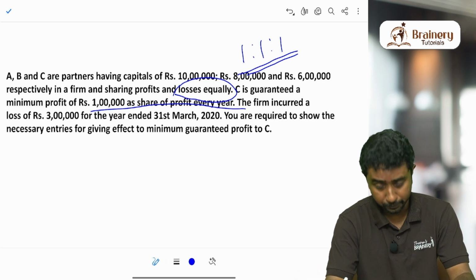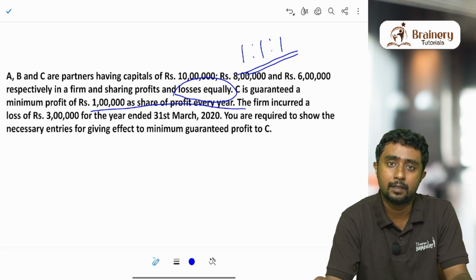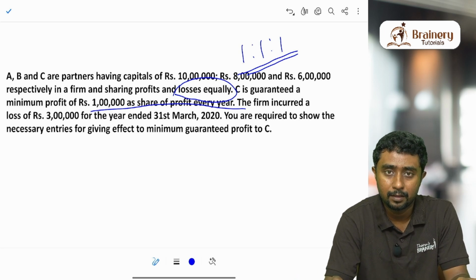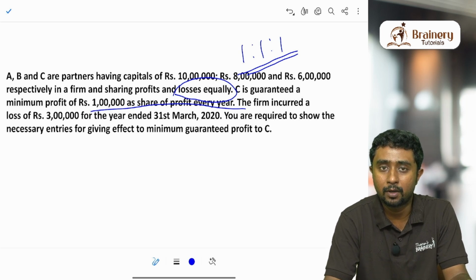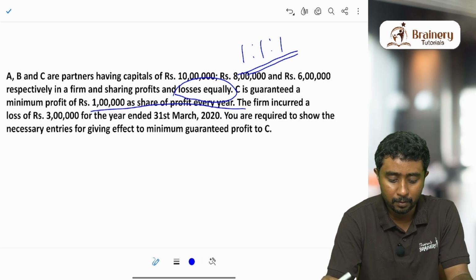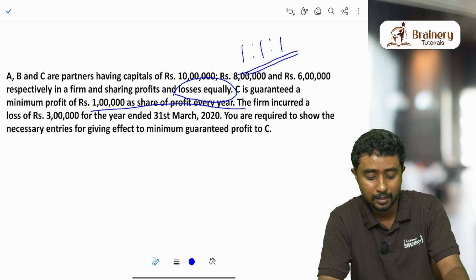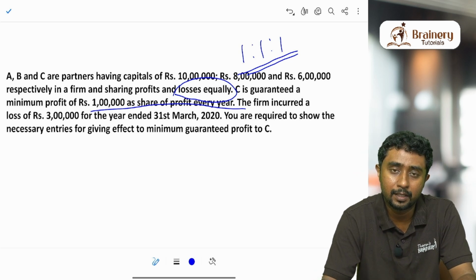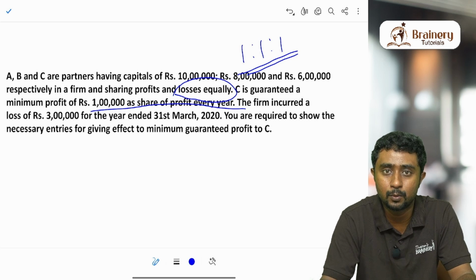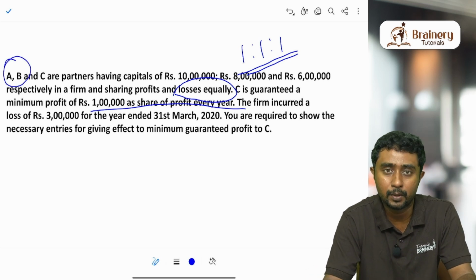Now we will discuss what is guarantee of profit. Basically, guarantee of profit means one or two of the partners may give some promise to the other partner that his profit will not go below a particular amount. That promise which is given is called guarantee. So here the promise given to C is actually 1 lakh. It's not mentioned who gave the promise. So if nothing is mentioned in the question regarding who gave the promise, it is A and B together, that means the other partners together.